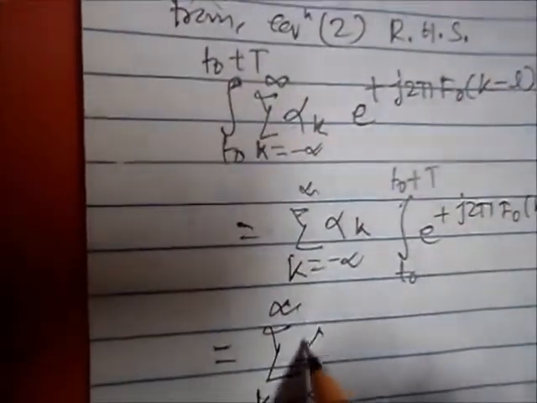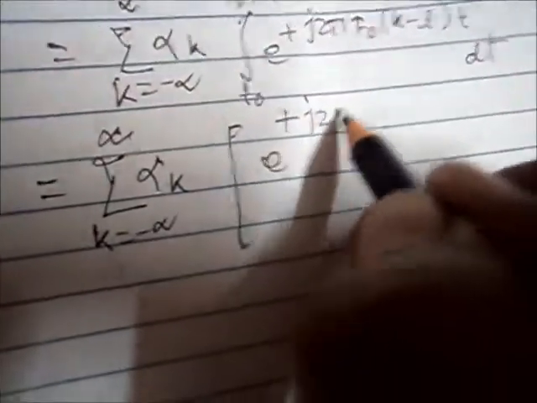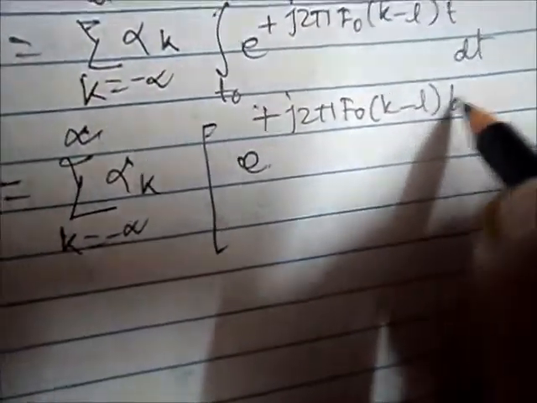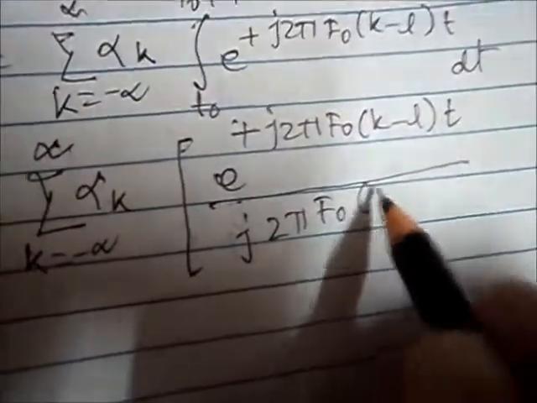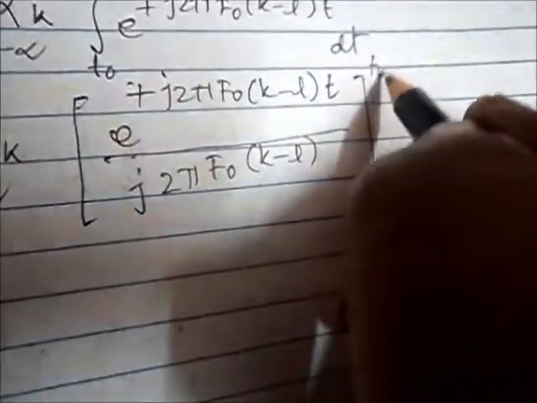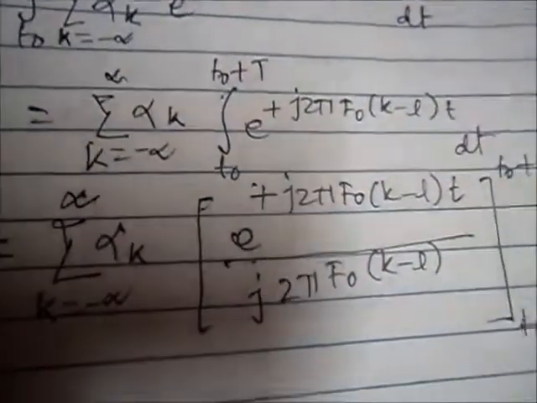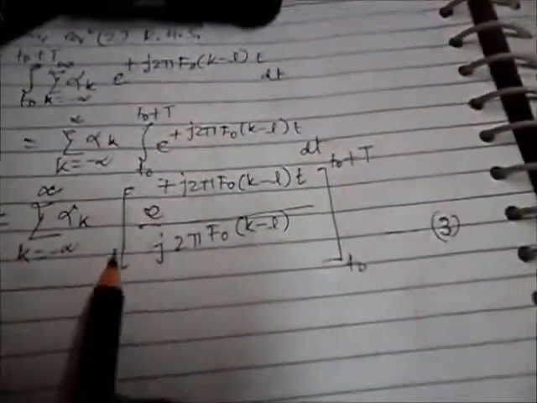If we integrate this term, we will get the summation over k from minus infinity to plus infinity of alpha k times e to the power plus j 2 pi f0 (k minus l) t divided by j 2 pi f0 (k minus l), within the upper limit and lower limit t0 to t0 plus capital T. This is equation number 3.